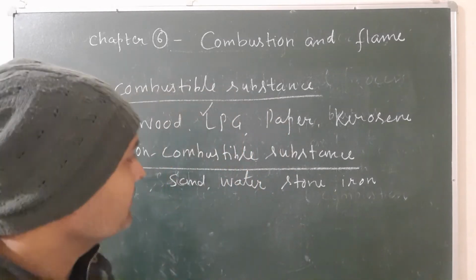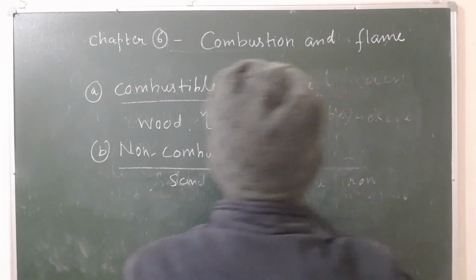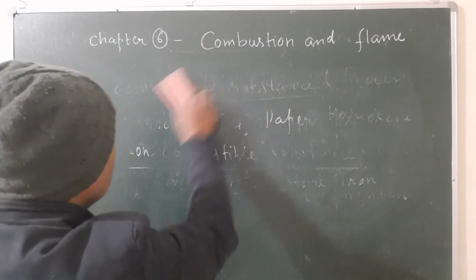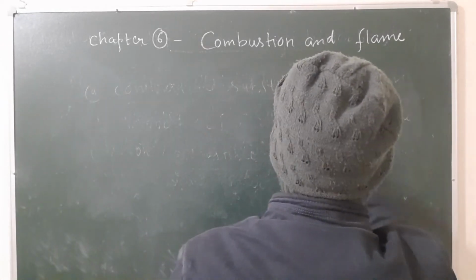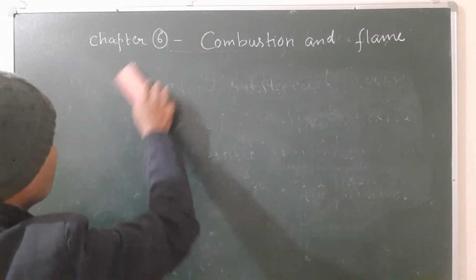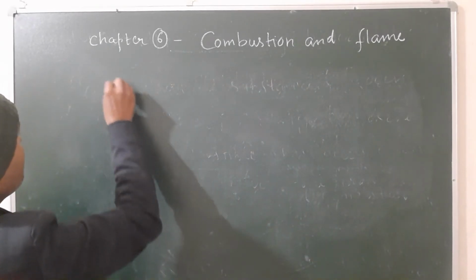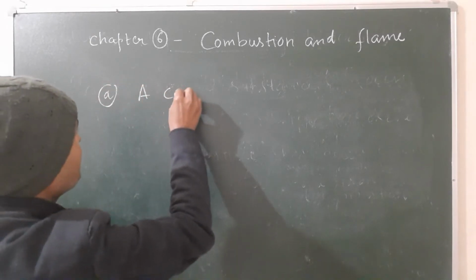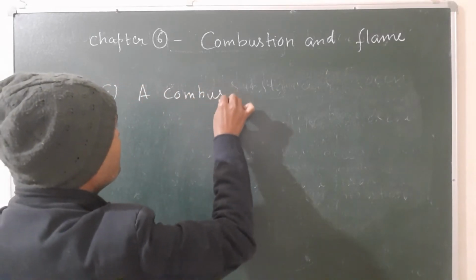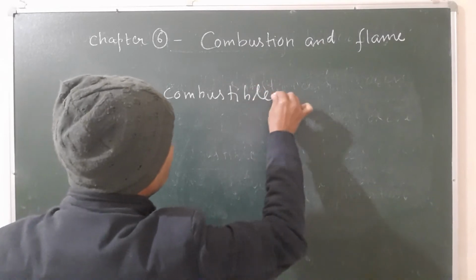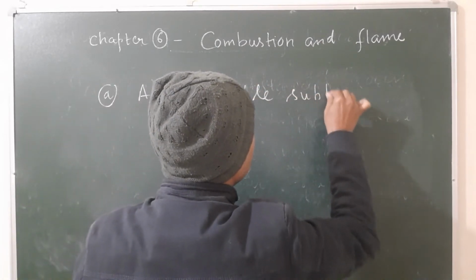Now let us see the next one, conditions for combustion. There are three requirements of combustion. It requires three things. First one, a combustible substance, the substance that burns.